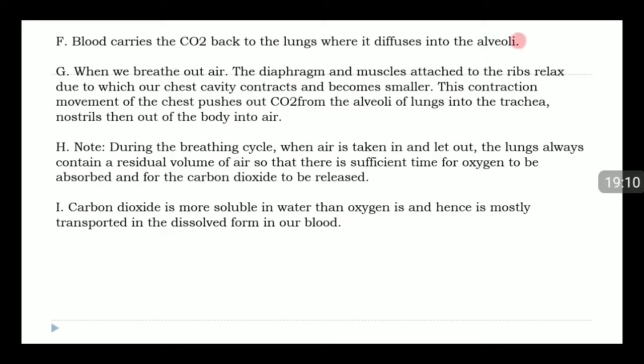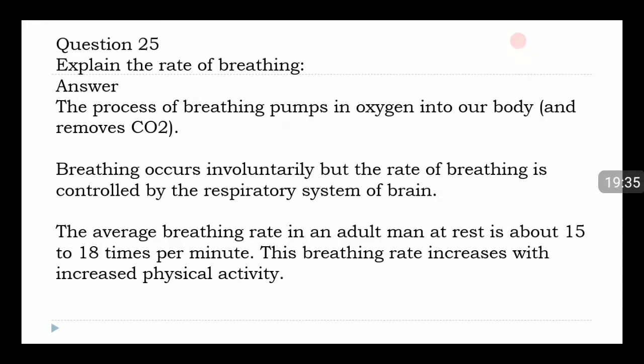H. Note, during the breathing cycle, when air is taken in and let out, the lungs always contain a residual volume of air so that there is sufficient time for oxygen to be absorbed and for the carbon dioxide to be released. I. Carbon dioxide is more soluble in water than oxygen is and hence is mostly transported in the dissolved form in our blood.